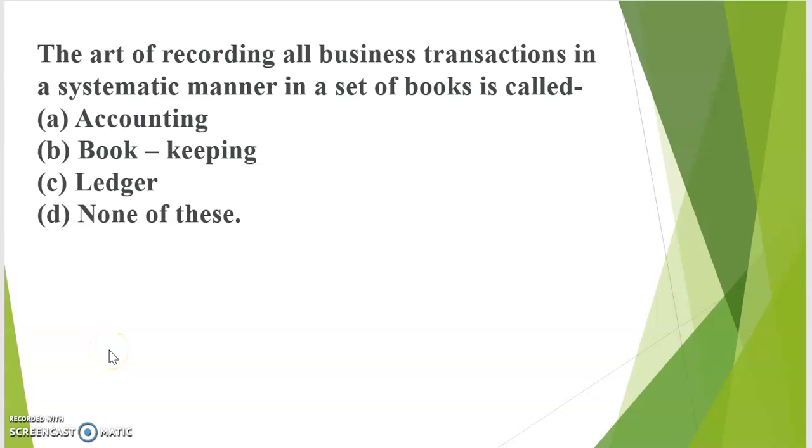The art of recording all the business transactions in a systematic manner in a set of books is called A accounting, B bookkeeping, C ledger, and D none of the above. The correct answer is bookkeeping. Bookkeeping means the recording of all business transactions in a systematic manner in a set of books. This is the definition of bookkeeping.